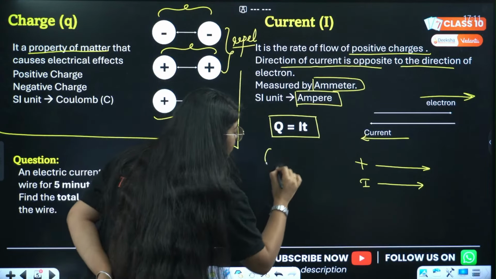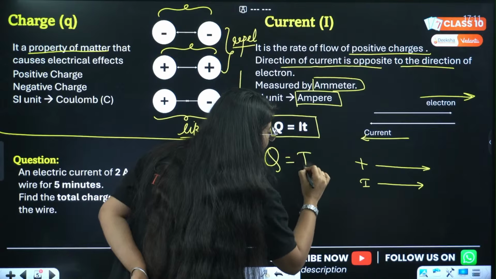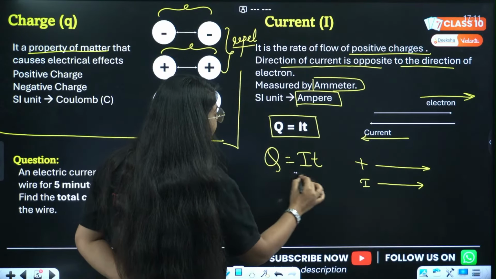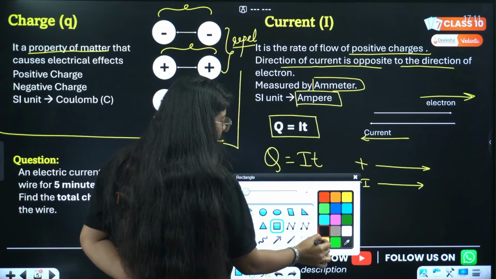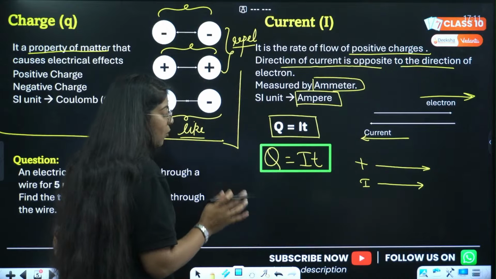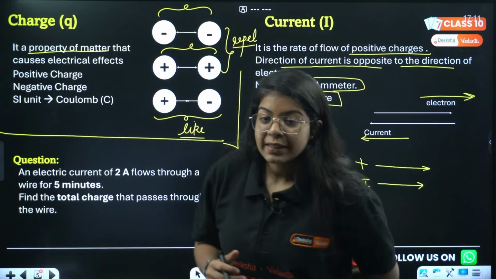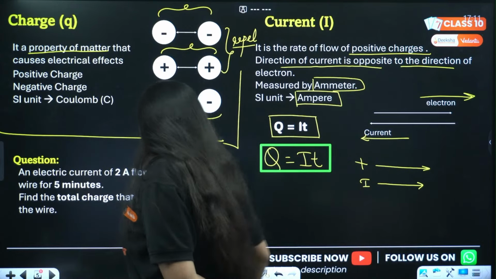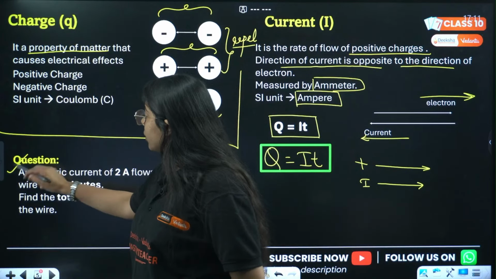Q equals I T. A very, very famous formula, right? Q equals I T. Did you understand till here? If you have any doubt or questions for me, then we'll see this numerical. So the next question we have here.